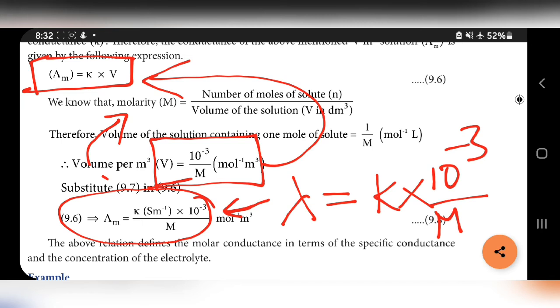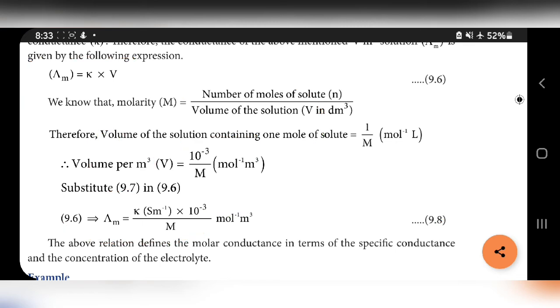So lambda m is equal to kappa into V. Volume of solution containing 1 mole of solute is equal to 1 by M, with unit liter per mole.